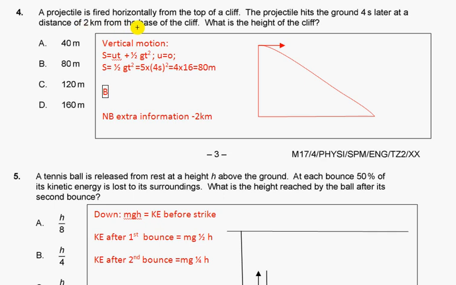Question 4. A projectile is fired horizontally from the top of a cliff. The projectile hits the ground 4 seconds later at a distance of 2 kilometers from the base of the cliff. What is the height of the cliff?